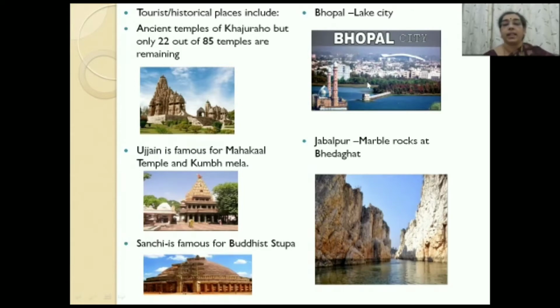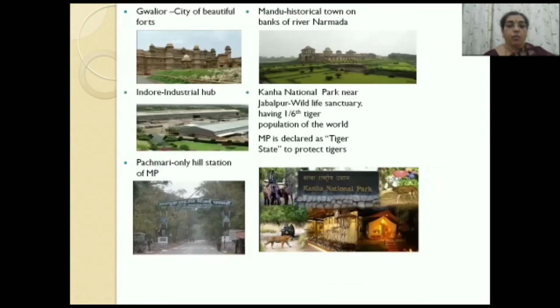Bhopal is a lake city and the capital of Madhya Pradesh. Another important tourist spot is Jabalpur, which is not only an industrial and a famous educational center, but also for the marble rocks at Bedaghat. Gwalior is the city of beautiful forts, and Mandavgarh is a very famous historical place which is on the banks of river Narmada. Pachmarhi is the only hill station of Madhya Pradesh, and Indore is the industrial hub. The Pithampur is the most famous industrial area of Indore.